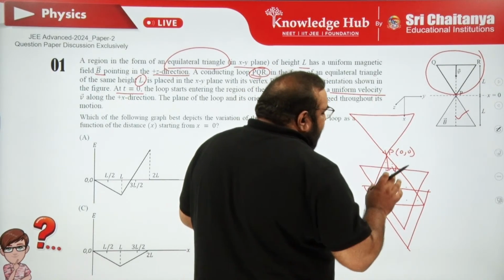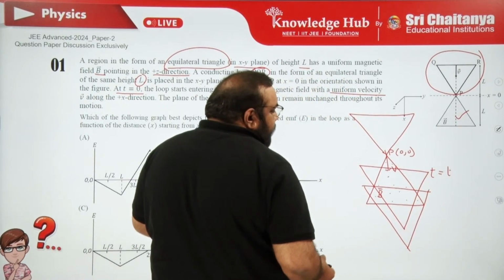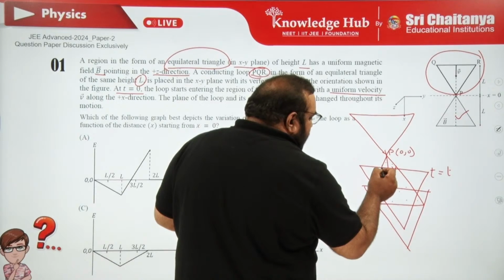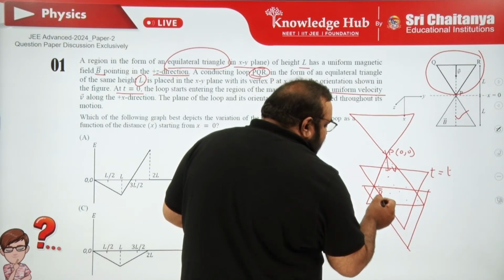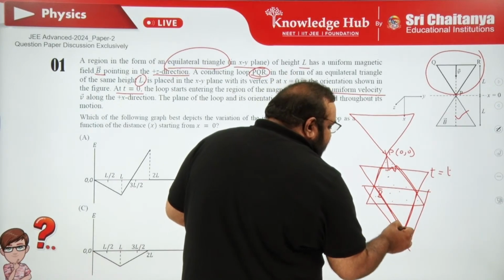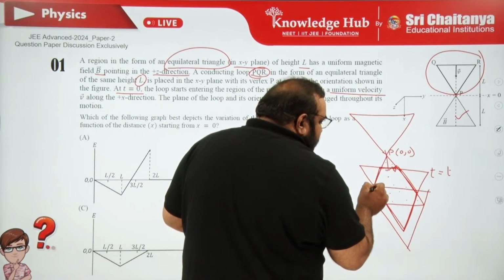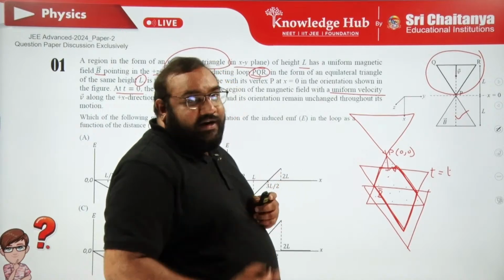At a particular time t, the area of the loop that covers the magnetic field is this thick part. Got the point? So the flux can exist only in that region.